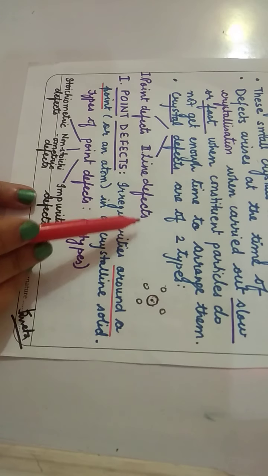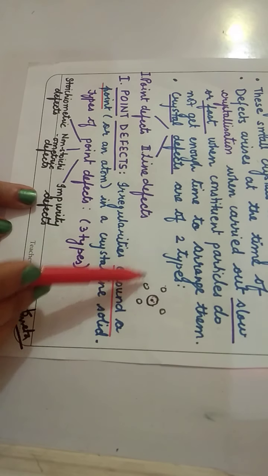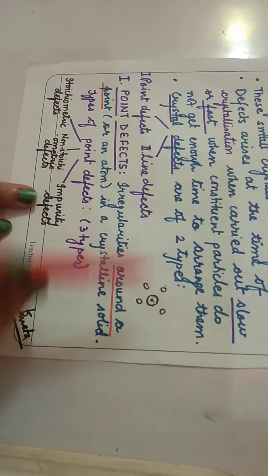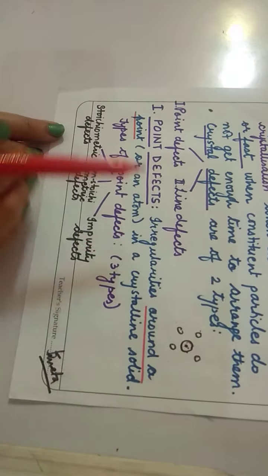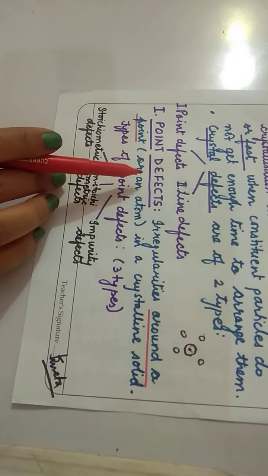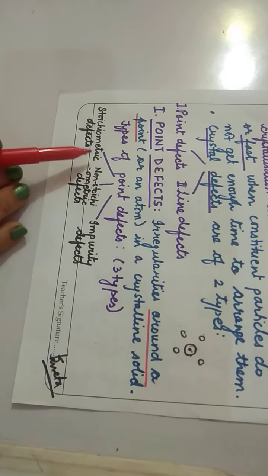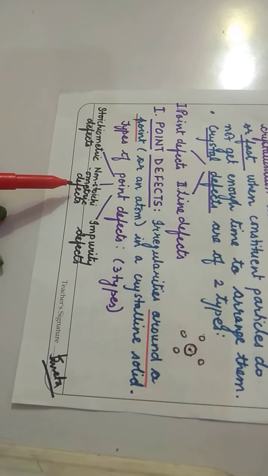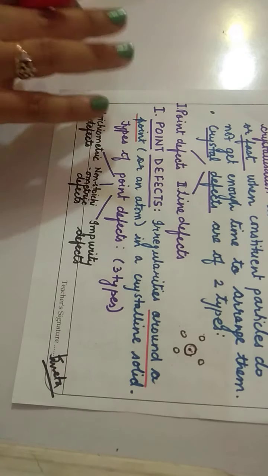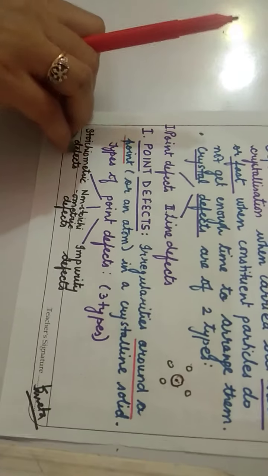And whenever there is irregularity in the arrangement of atoms in the whole row, then that is a line defect. Now we were doing point defects. Point defects are of three types: stoichiometric, non-stoichiometric and impurity defects.